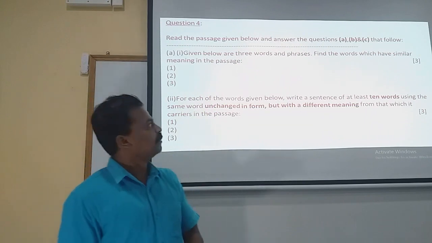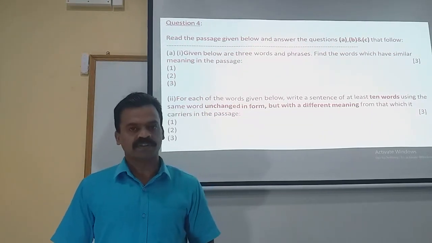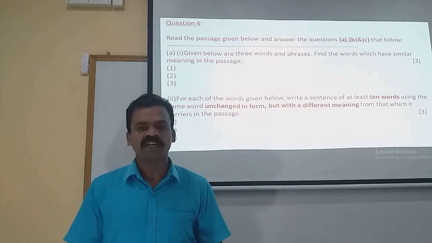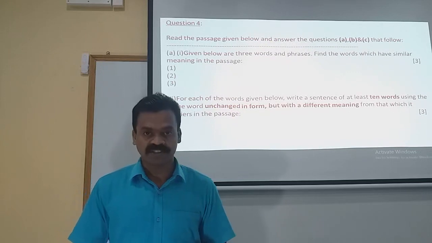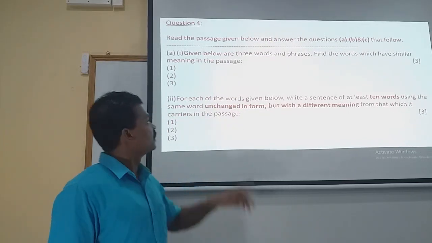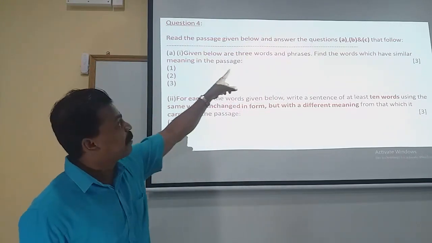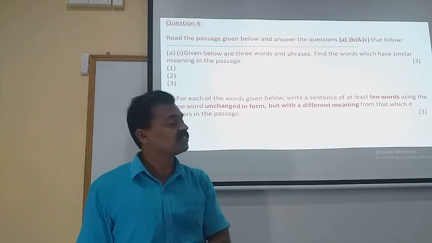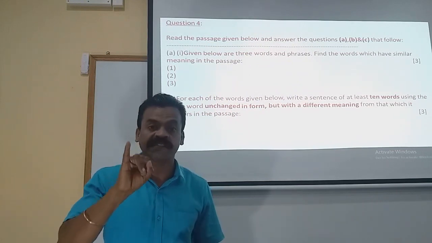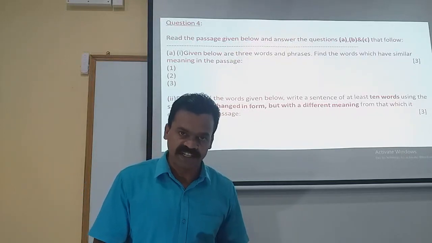Read the passage given below and answer the questions A, B and C that follow. A passage will be given approximately of 500 words or 600 words. The students will have to read out the passage, and after that 3 sets of questions are asked. The first one we see, A. Let's go through the heading once again. There are 3 parts, part A, part B and part C. So let's see what each part is meant for.